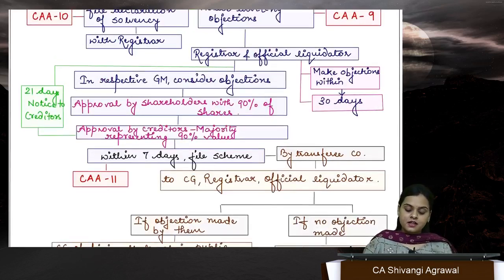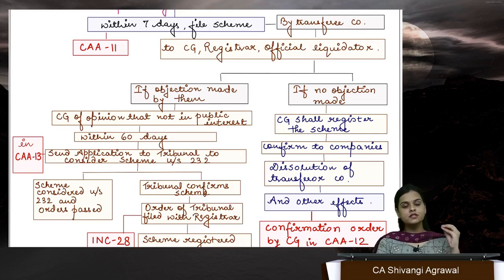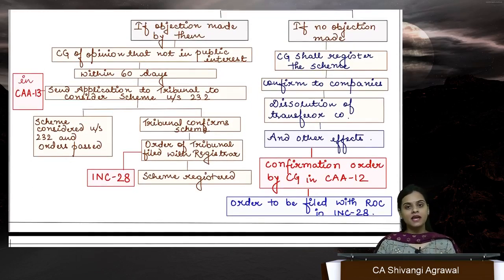If the registrar or official liquidator wants to object, they can make objections within 30 days. They have a time period for making objections. Now, you called the members, you called the creditors, took their approval, and you also sent a notice to ROC and the official liquidator. The next step is that after taking the approval, within 7 days, you file the scheme with the central government, ROC and official liquidator.